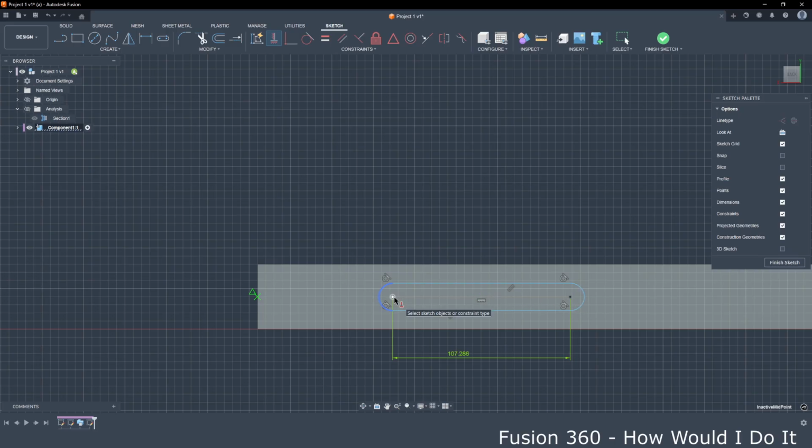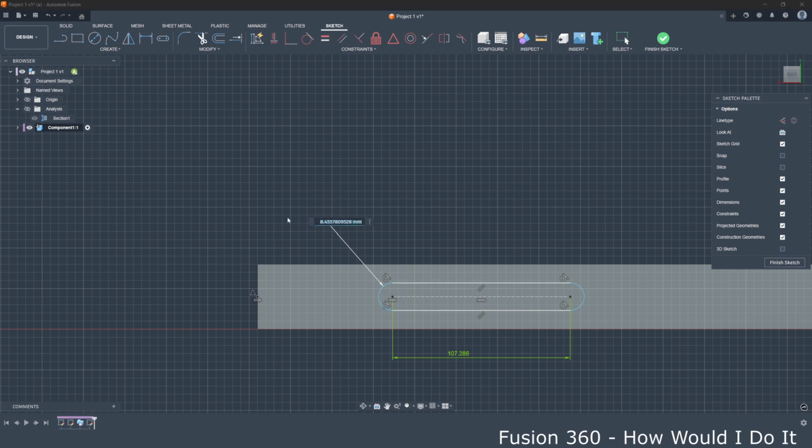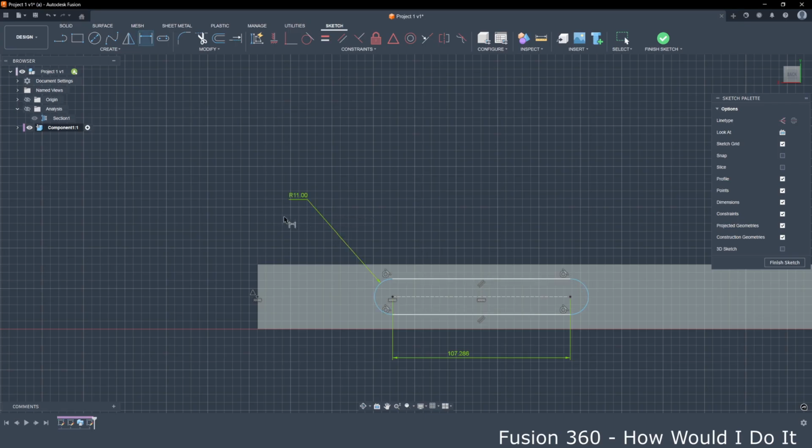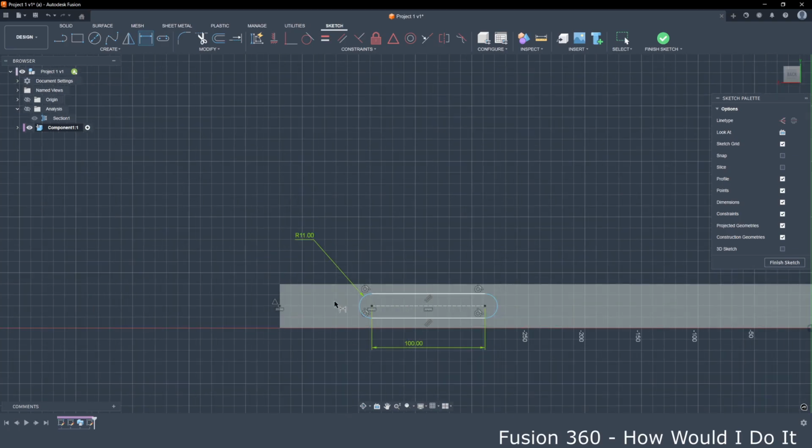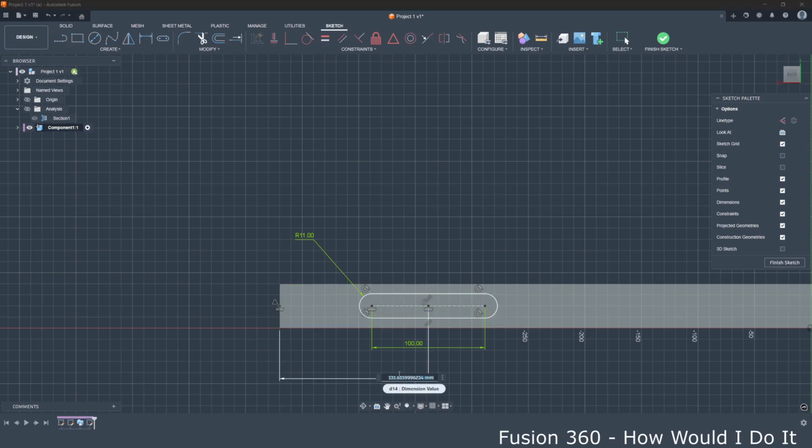So let's click on that, so this slot is centered to this line, centered to this profile. Now we will dimension this radius. It's 8mm radius, let's say, I don't know, maybe 11mm. Here we can say 100, and let's choose this dimension to be 130mm.